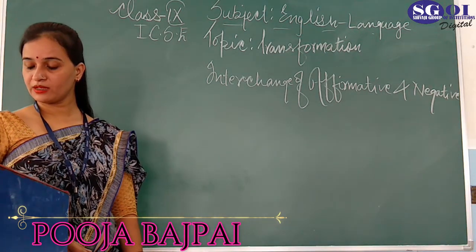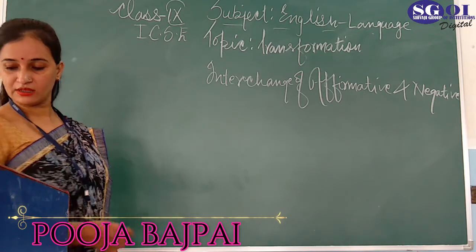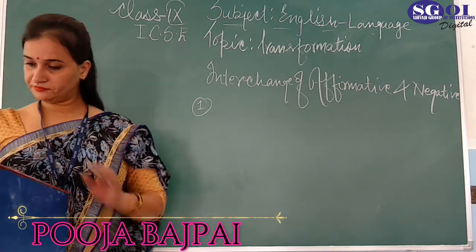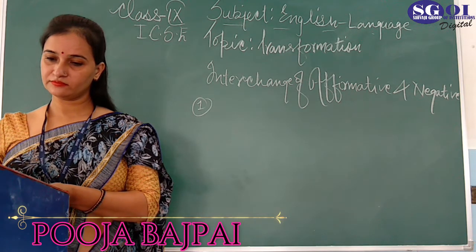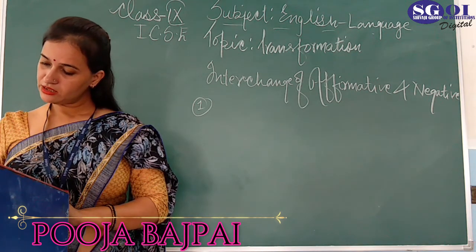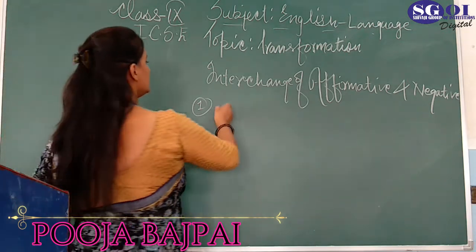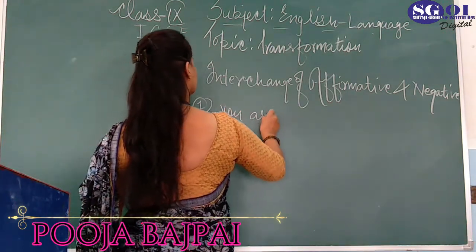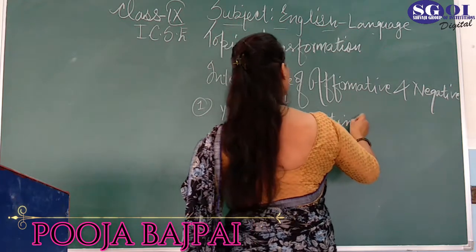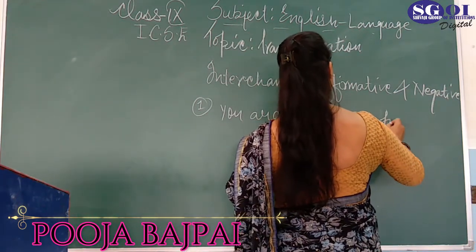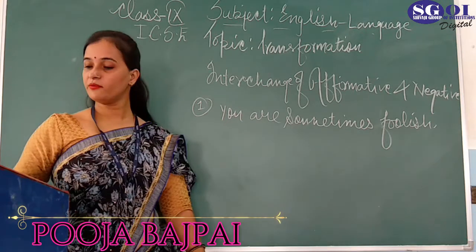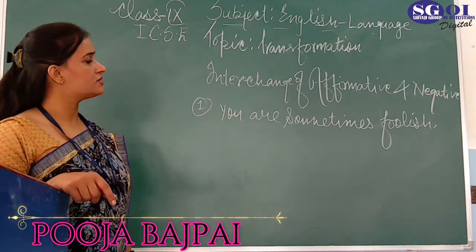The first sentence that I am writing over here: suppose that you want to write, 'You are sometimes foolish.' This is an assertive or affirmative sentence, and you have to change this sentence into negative.